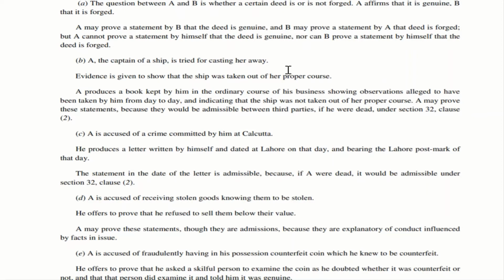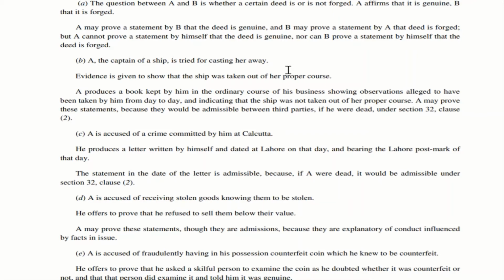So in this case, this captain regularly has to maintain a book which shows the way in which he is traveling. He has to regularly note down. As you all know, there would be angles and various other technical aspects which show the route in which they have to go. So he is putting all these entries in his books. Every day, every time he is taking a ship, he is doing it. So this book is being produced to the court, indicating that the ship was not taken out of the proper course. That is, the ship was taken in the normal course as it used to be.